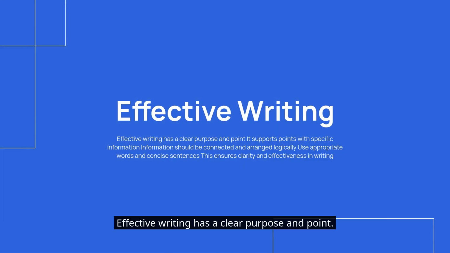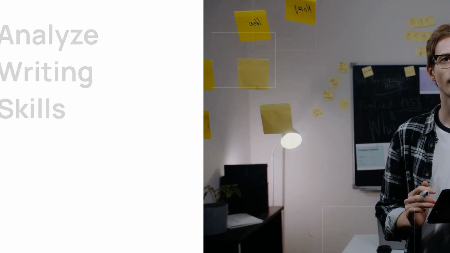Effective writing has a clear purpose and point. It supports points with specific information. Information should be connected and arranged logically. Use appropriate words and concise sentences. This ensures clarity and effectiveness in writing.